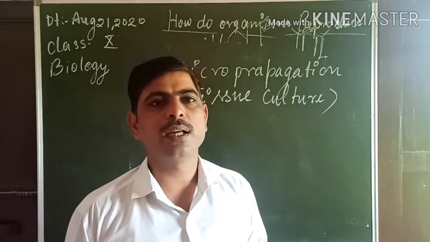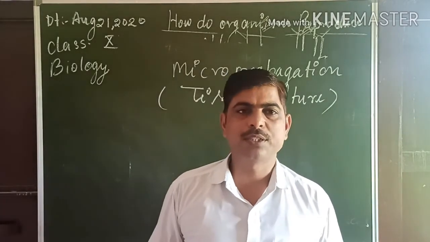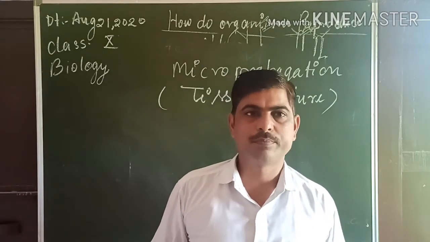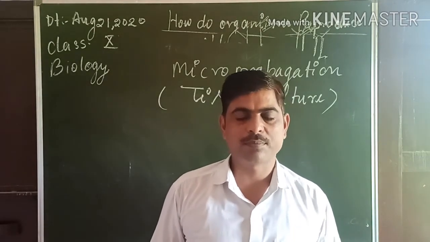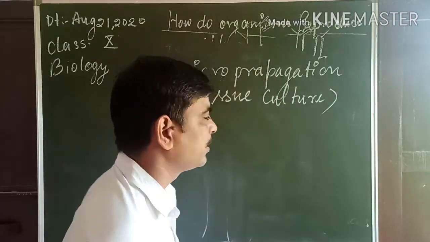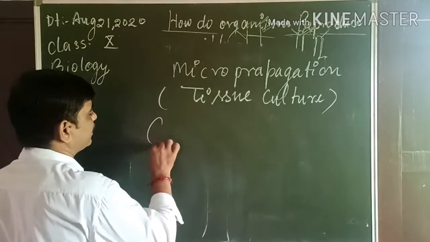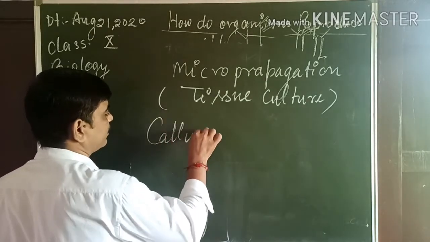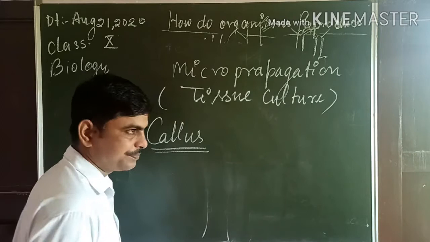Okay. Then the cells of that tissue that has been removed from the growing part of the plant divide continuously, increase in number, and finally convert into a mass of cells called callus.